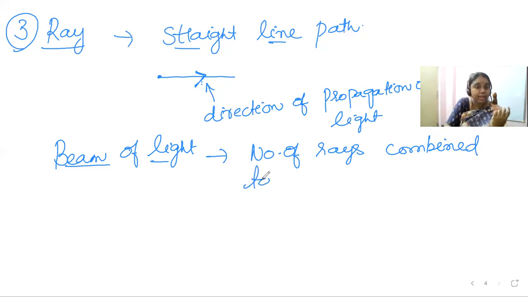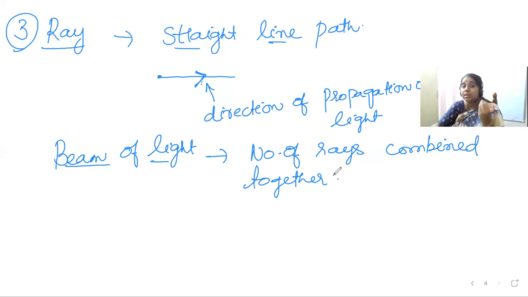Number of rays combined together is nothing but a beam of light. In this way, you can speak about the new terms which we commonly use in this chapter. So totally we have the source of light. Then the next one is the different types of sources of light, like luminous objects and non-luminous objects. Then, since light requires a medium to propagate,